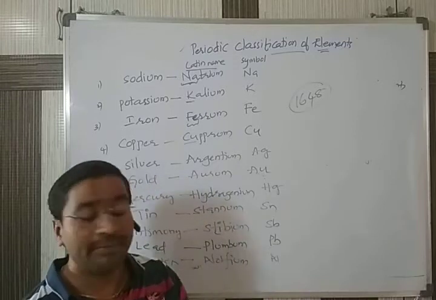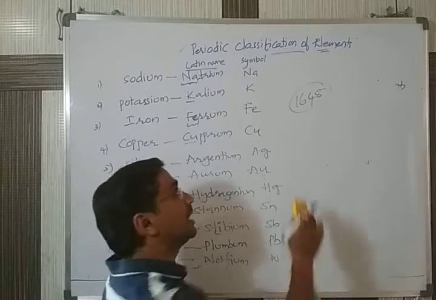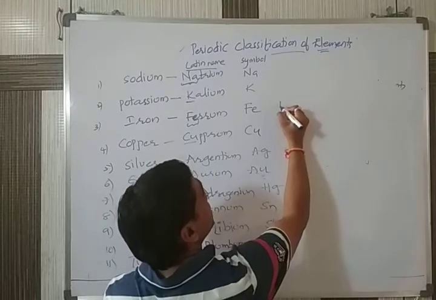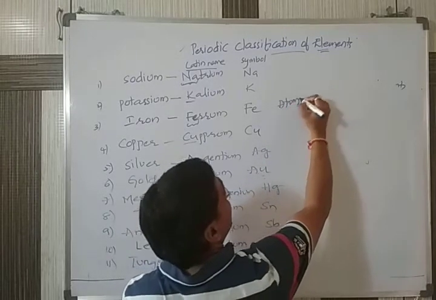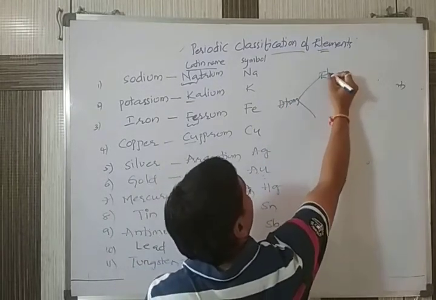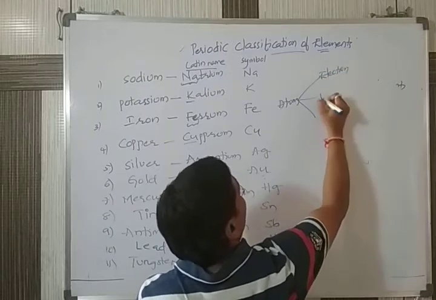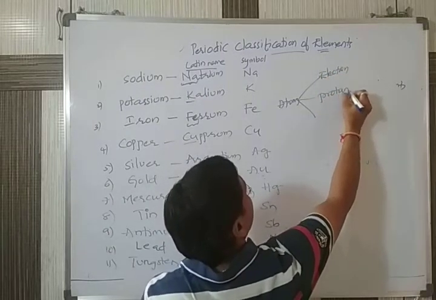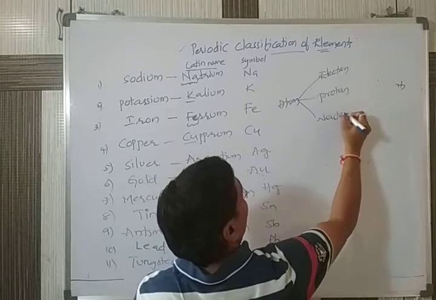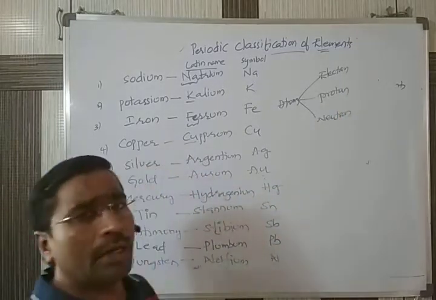We have already come across in atomic structure that every atom consists of electron, proton, and neutron.